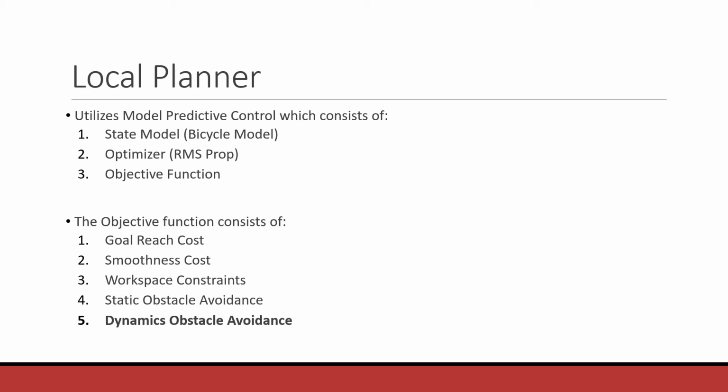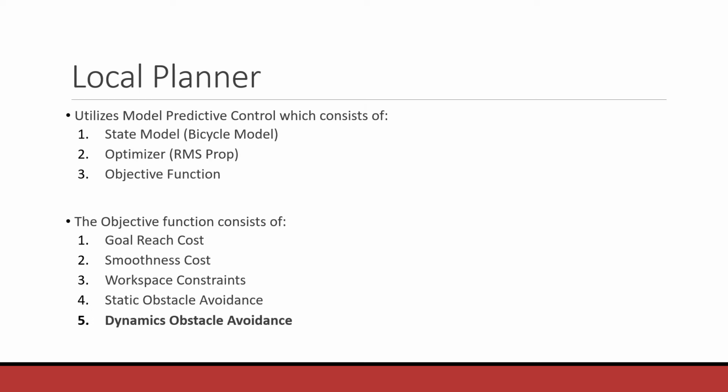This goal reach cost is basically the Euclidean distance between the current pose of the robot and the desired pose of the robot. The smoothness cost is basically the difference between the current control inputs and the previous control inputs. We can also add workspace constraint to the objective function. Workspace constraint basically takes care of the map, the area of the map, and the static obstacle inside the map.